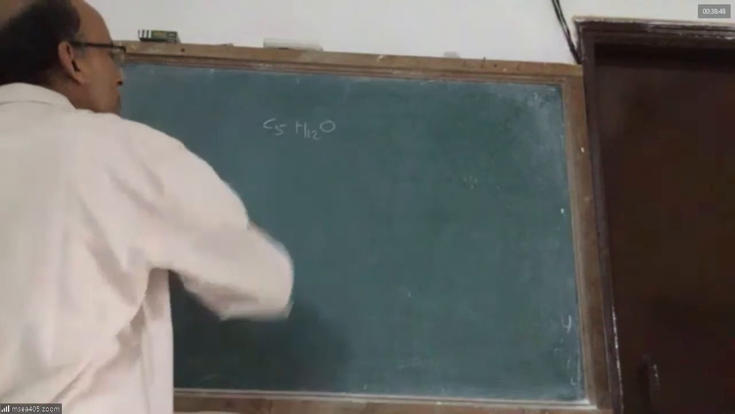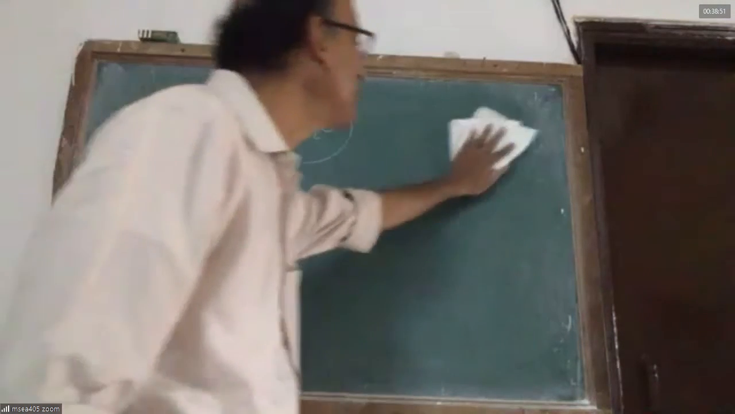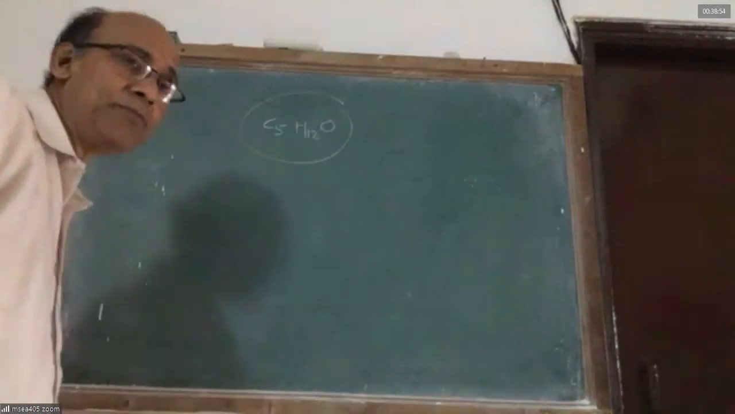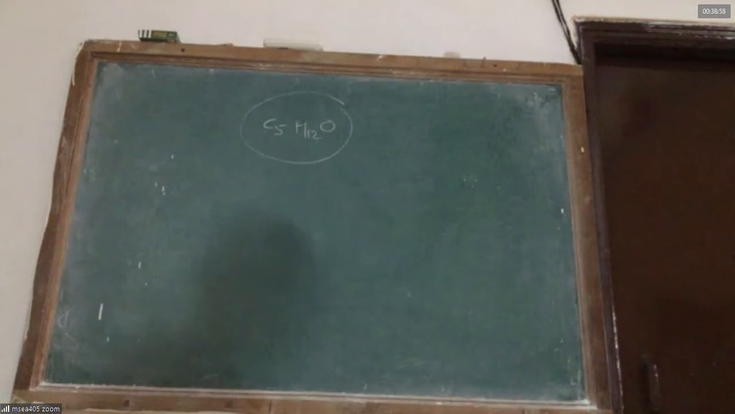Now I have the next question, sir. C5H12O. How many compounds can react with sodium? How many isomers can react with sodium? How many isomeric products of formula C5H12O can react with sodium? A big question, a difficult question. Can you think of it?